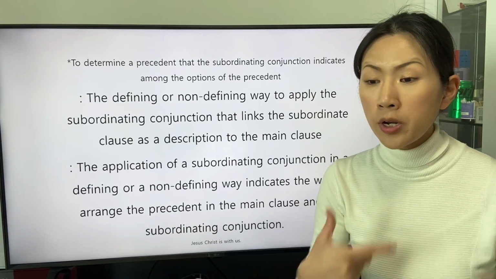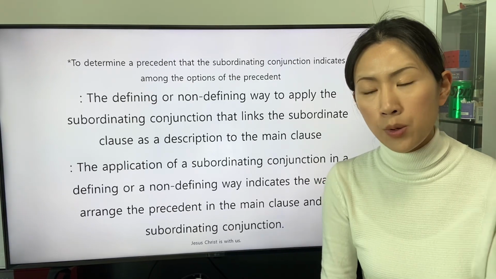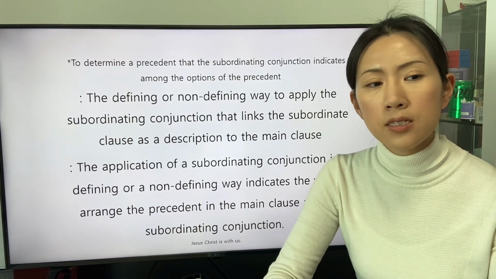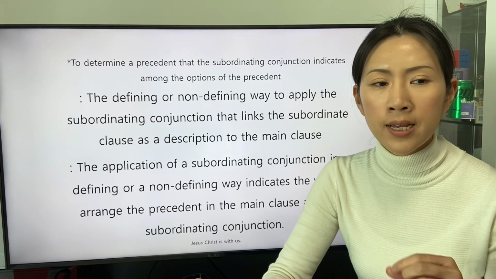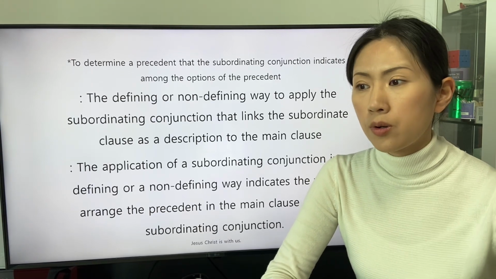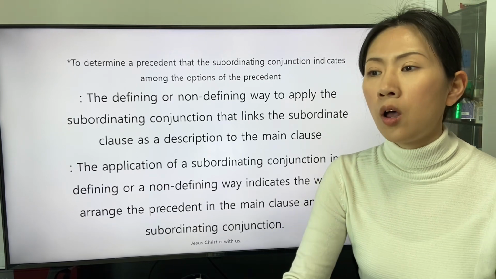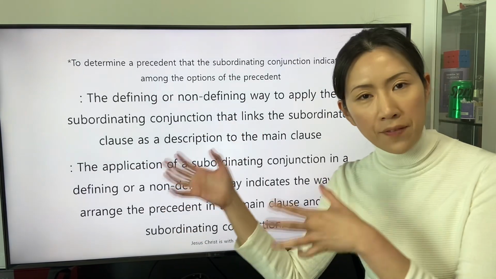The subordinating conjunction who, whom, or whose links the subordinate clause to the main clause in either a defining way or a non-defining way.